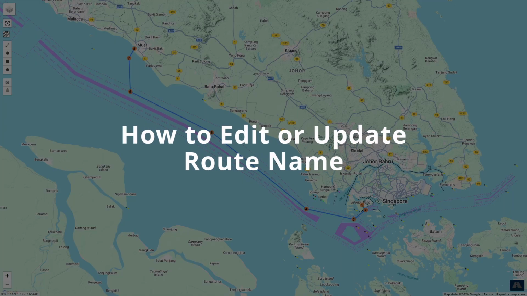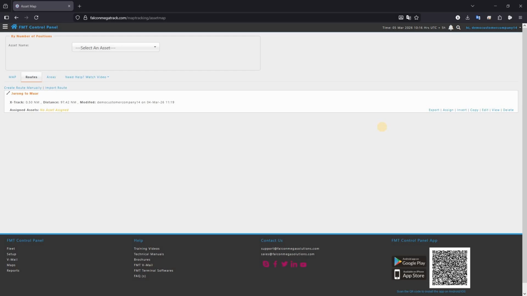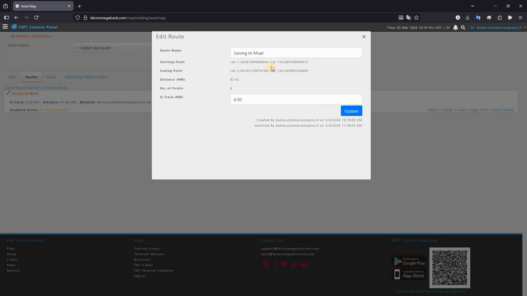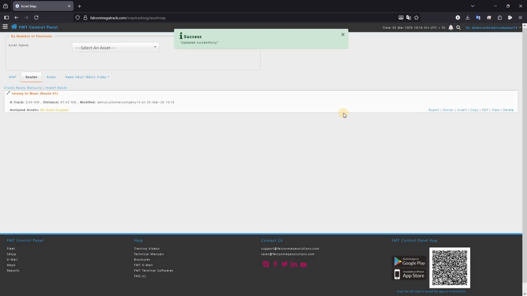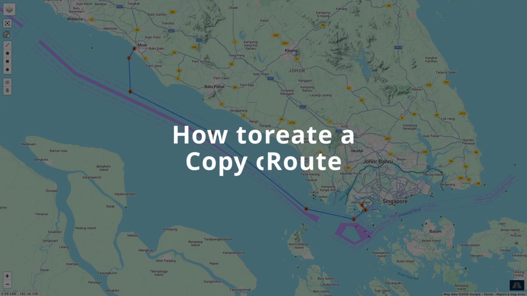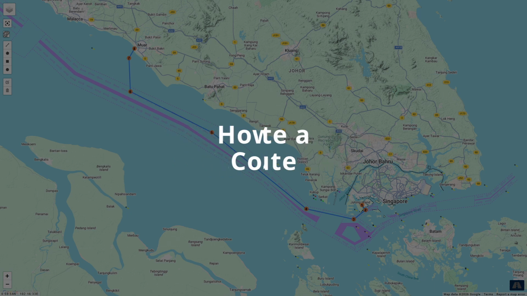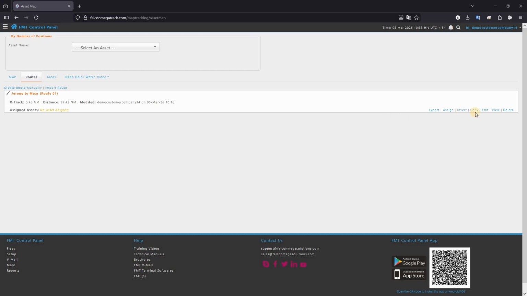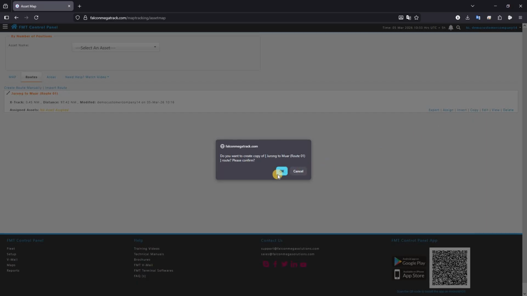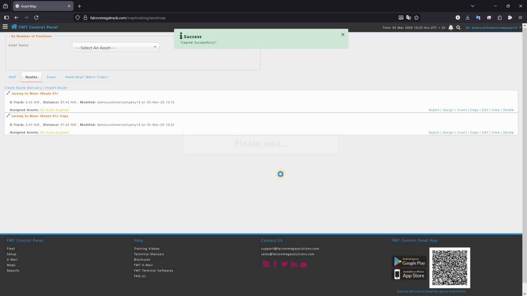How to edit or update a route name. Click on Edit to modify the route name and X-track value. After making the necessary changes, click on Update to save them. The route name has been updated successfully. How to create a copy of a route. Click on Copy. Confirm the action by clicking OK. The route copy has been created successfully.